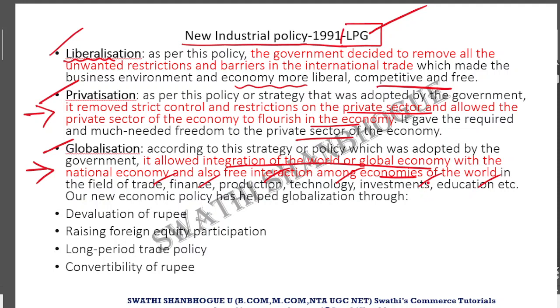So after this globalization, we have seen a major advancement in the economy, and this led to various other things as well, where the rupee was devalued, foreign equity participation was raised, long-term trade policies were given, and convertibility of the rupee was made possible because of this industrial policy of 1991. So this is one most important policy that decided our future economy.